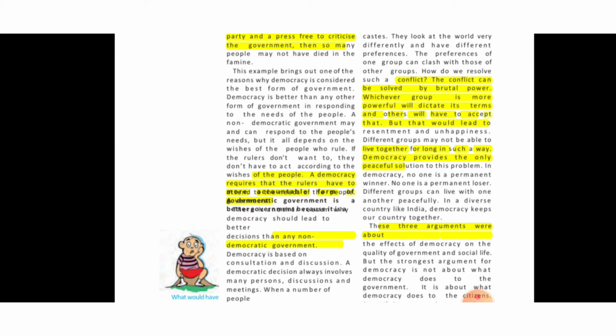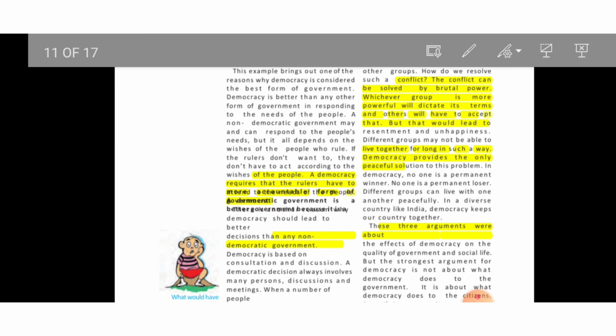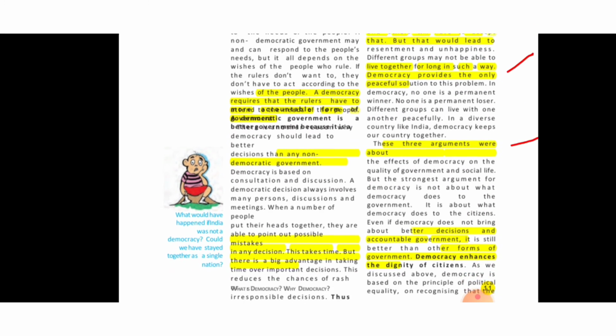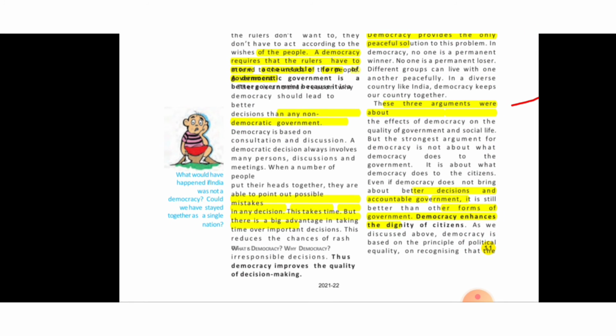Otherwise, whichever group is more powerful will dictate its terms, and the other will have to accept that, but that would lead to resentment and unhappiness. So different groups may not be able to live together for long in such a way. Democracy provides the only peaceful solution to this problem. These three arguments were about the effects of democracy on the quality of government and social life.